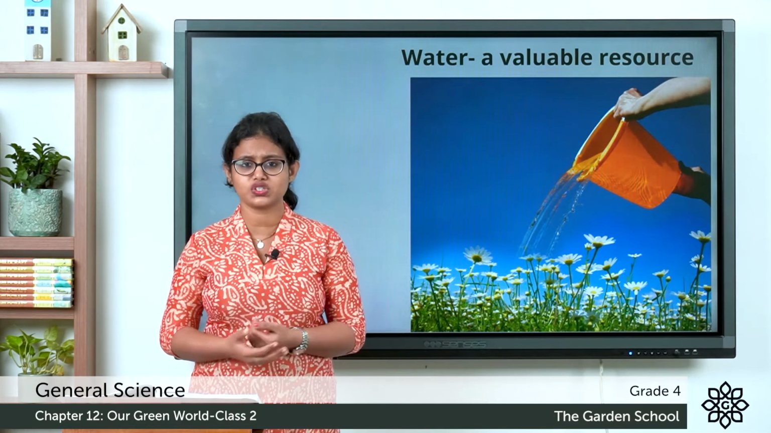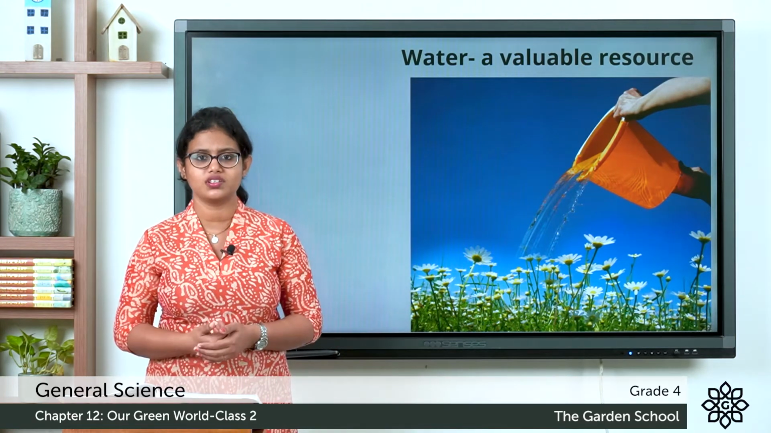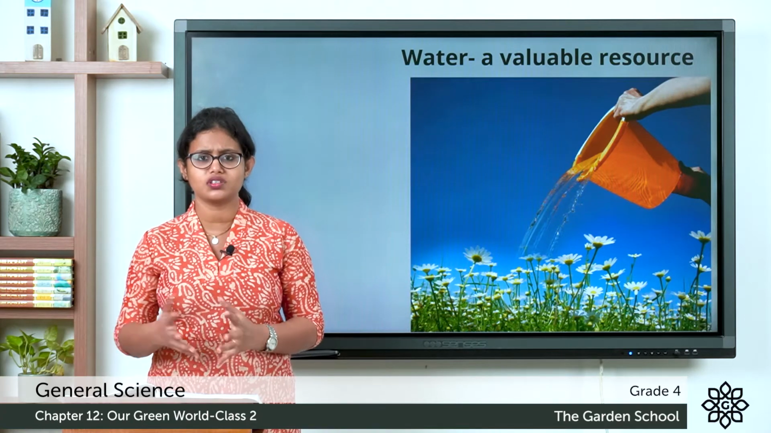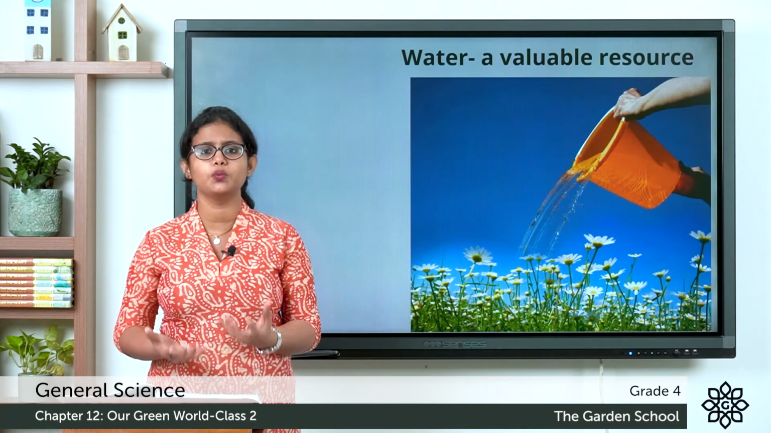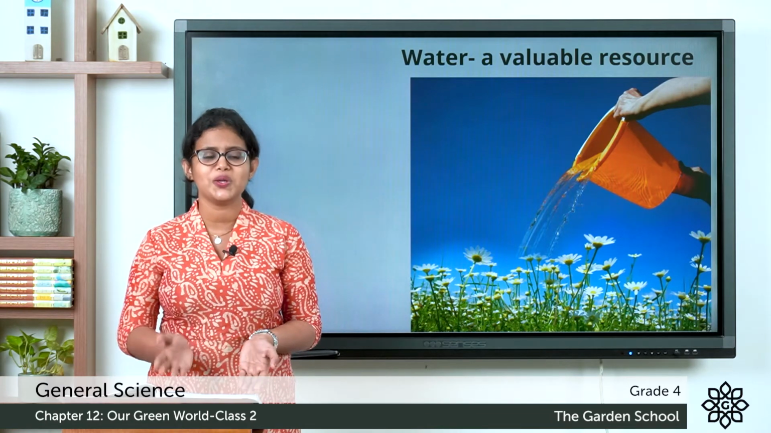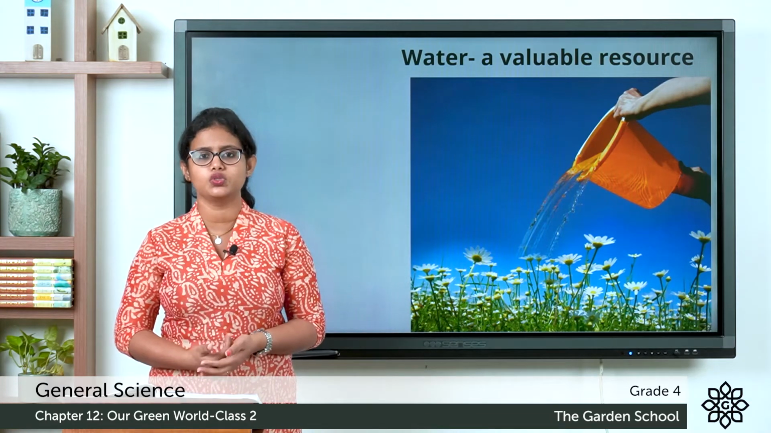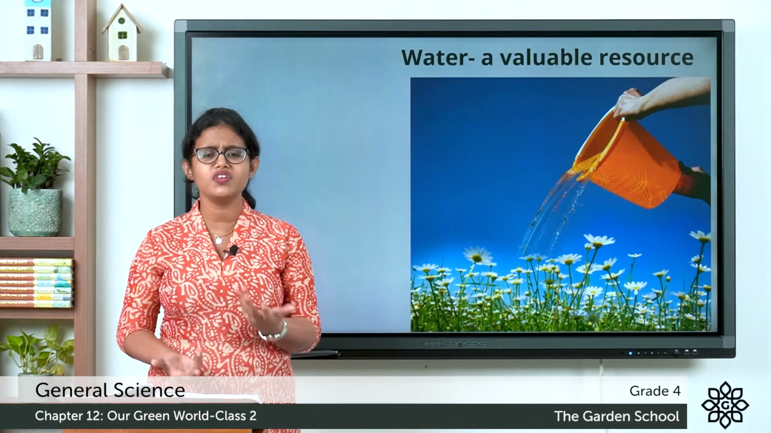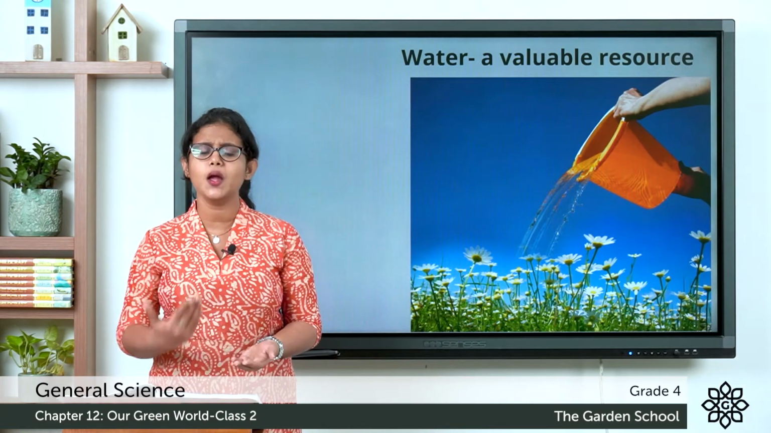But due to some actions, we pollute water by dumping waste into water. What happens when we pollute water? Can we use that water? No. We cannot use polluted water. We cannot use that polluted water for drinking, or even for any purposes.